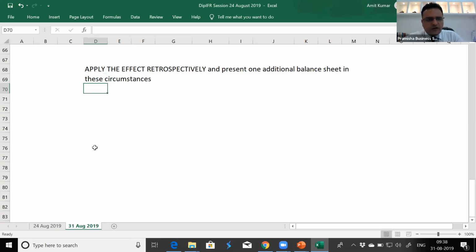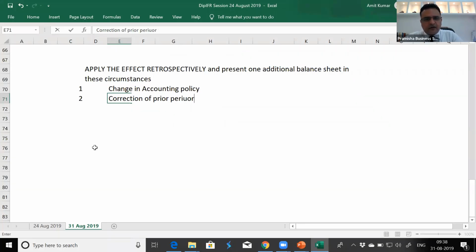And the circumstances are: one, change in accounting policy. Whenever there is correction of error, correction of prior period error, whenever we are applying or adopting first time adoption of IFRS. In these three situations, we need to apply the effect retrospectively and we need to present one additional balance sheet in these circumstances. And as far as it is practicable to do so.